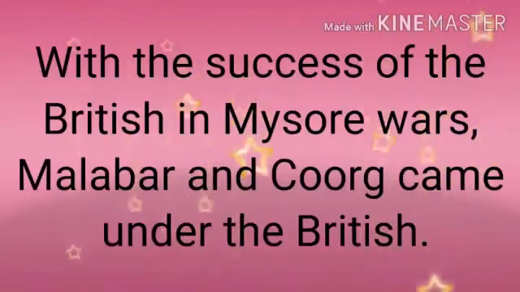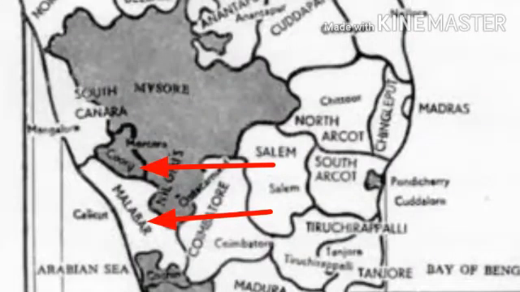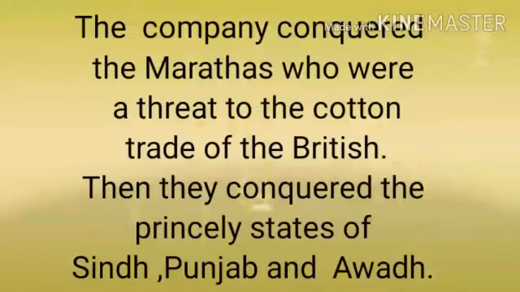Thus, with the success of the British in the Mysore wars, Malabar and Coorg of the Mysore region came under the British. Students, in the given map, you can notice Coorg and Malabar regions. So after Mysore, the company conquered the Marathas, who were a threat to the cotton trade of the British. Then they conquered the princely states of Sindh, Punjab and Oudh.